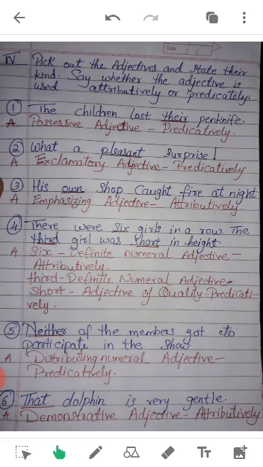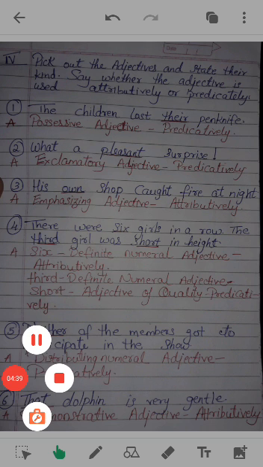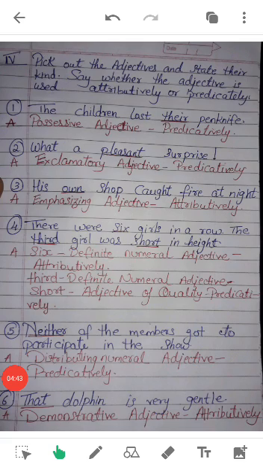So here is the end of this exercise, children. Please copy correctly in your book. Don't forget all that I have given you, the definitions with examples. Don't miss even one page. It will definitely take time, but it will help you to recollect all the information about attributively and predicatively.